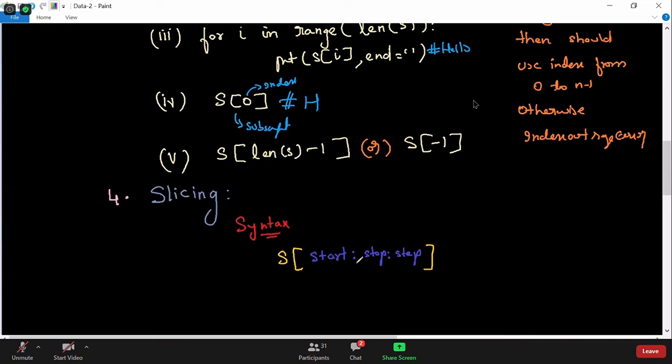Very good, Vamshi. We've seen this before in range, not in for loop, Aditi. We use range in a for loop, that's one thing, but we've seen this syntax in the range function. So it is exactly similar: the start value will be the start, and the stop value is up to but not included. So this is up to but not included, guys.